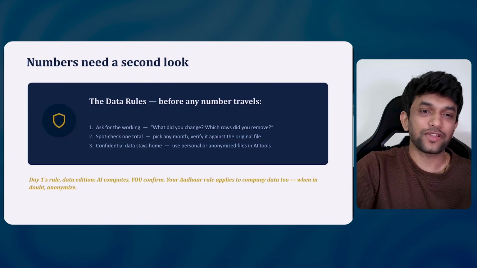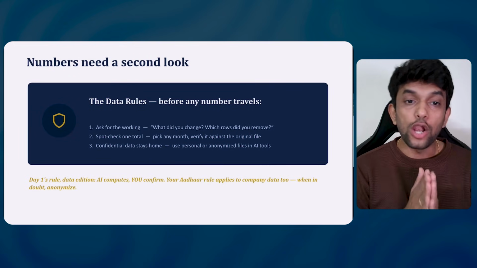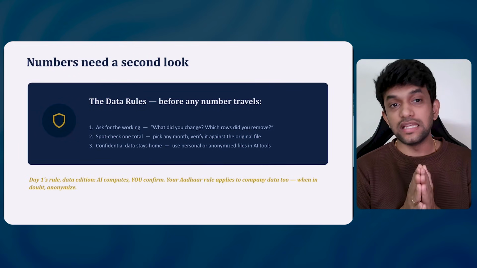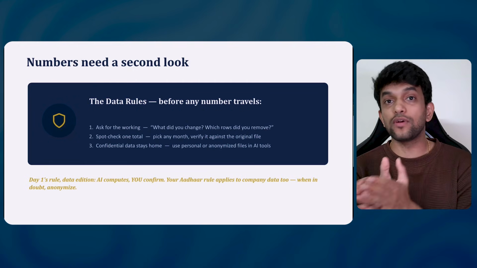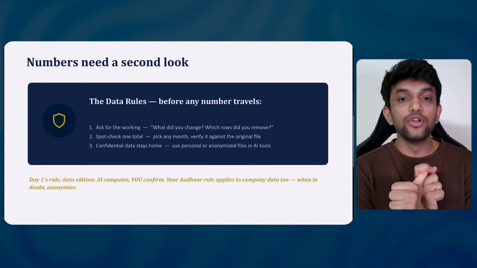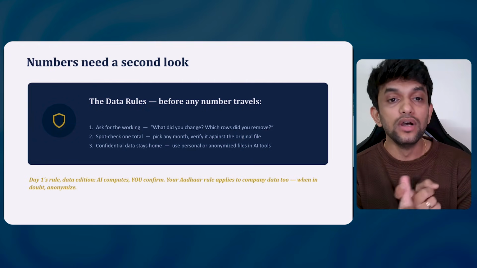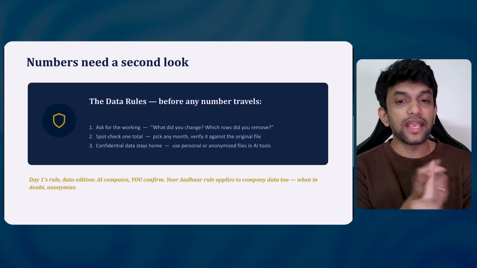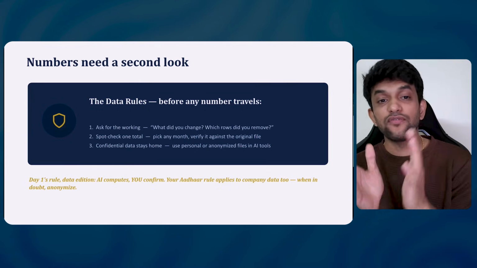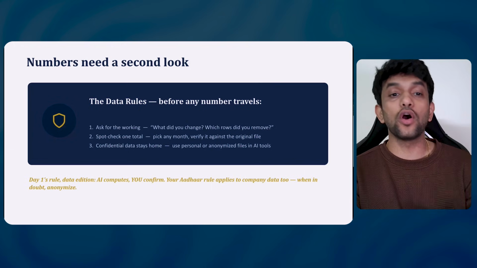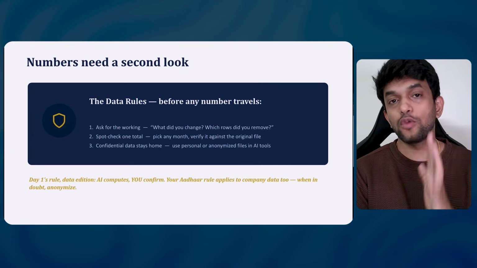Okay, now let me quickly summarize this video and give you a quick rule. Always, always remember these things. Before any number goes out from your email ID, ask for the working. Basically, what did you change and which rows did you remove? Spot check one total. Basically, pick any month and verify it against the original file. I told you, always create a duplicate file and work on that. Don't work on the main file. Always keep confidential data safe. Always keep a copy of it.